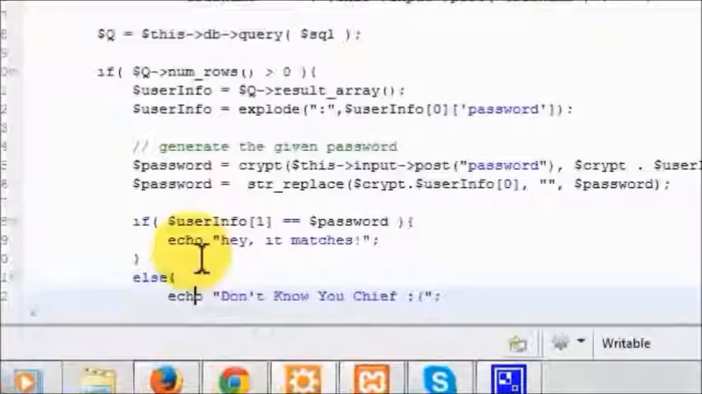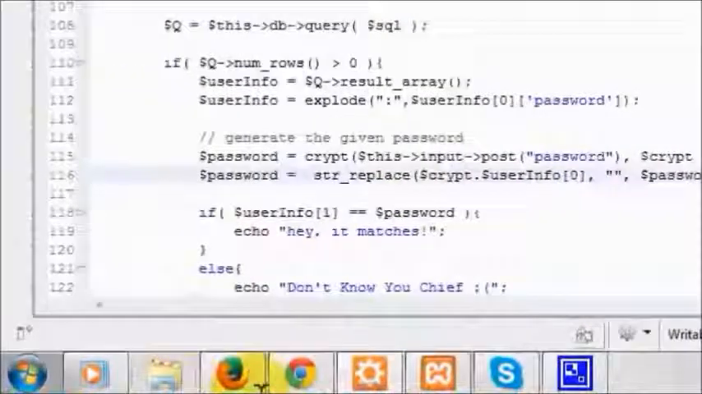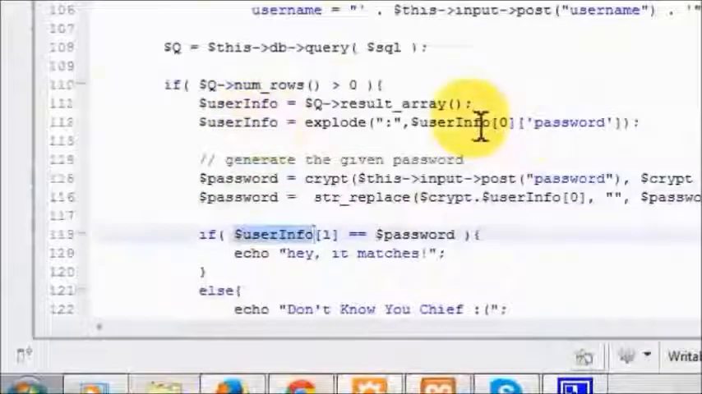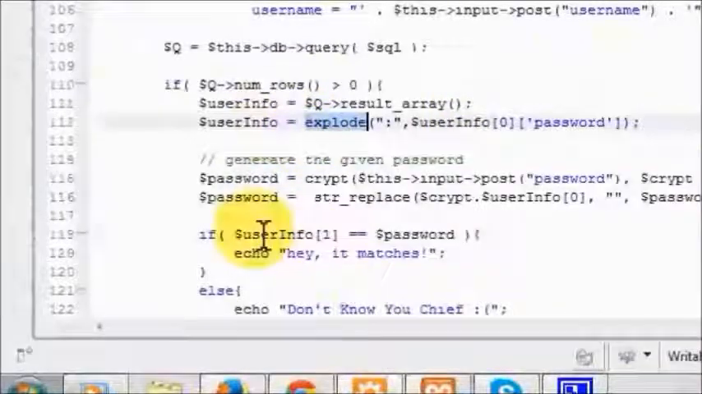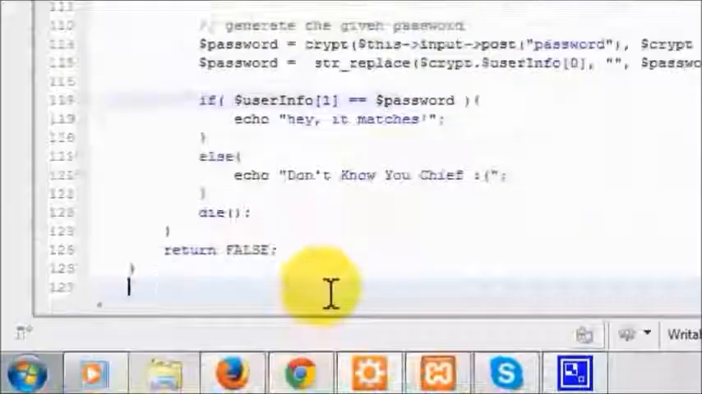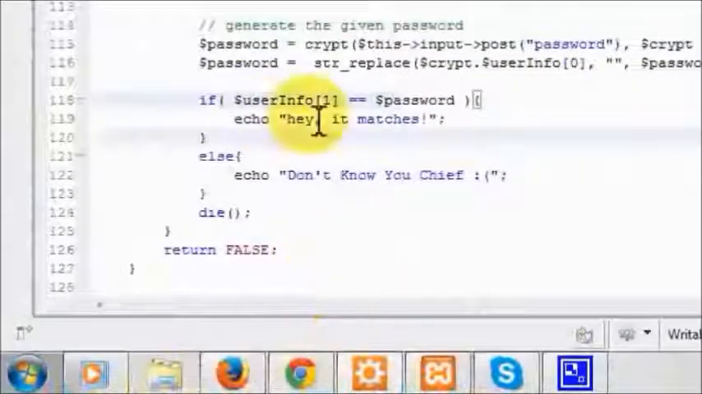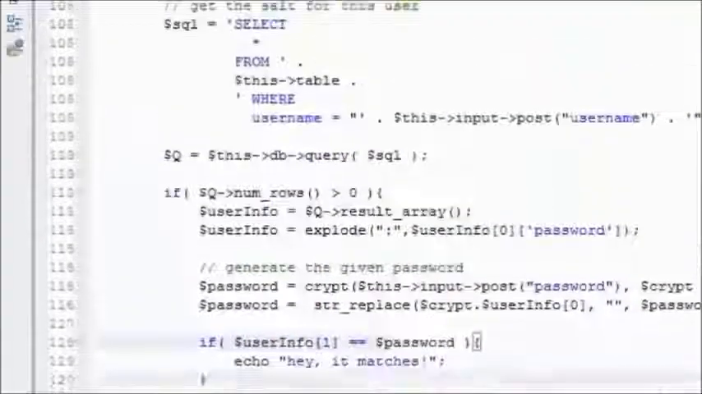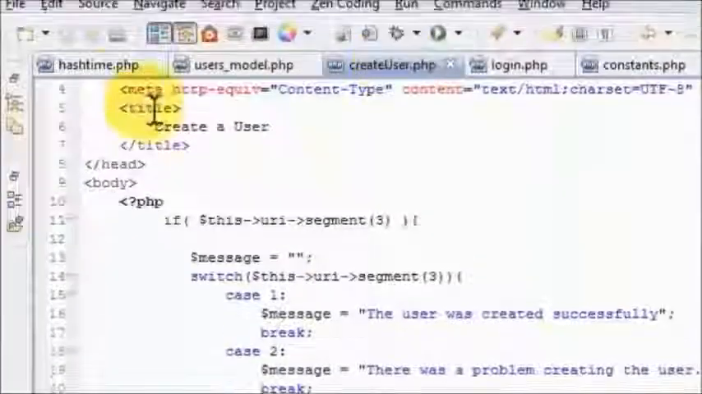Then I move down here, and I say, well, here's the password that this user is giving me, and I want you to match this up with the password that is in the database, which again I use the explode part of it. If it matches up, say it matches. If it doesn't, say don't know you, chief, or whatever you want to do. You can put whatever logic you want in this part of it. So in the gist of things, this is how it's done.